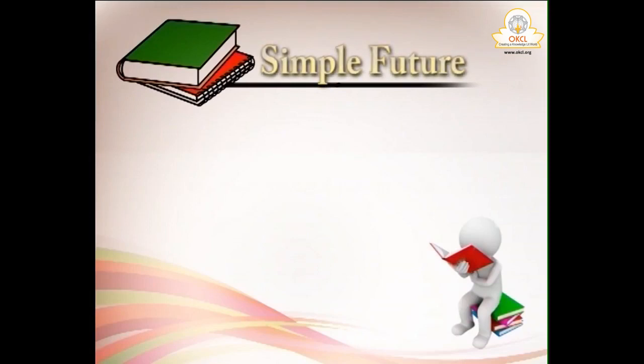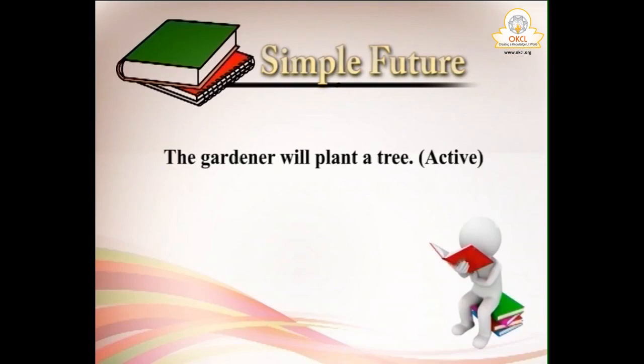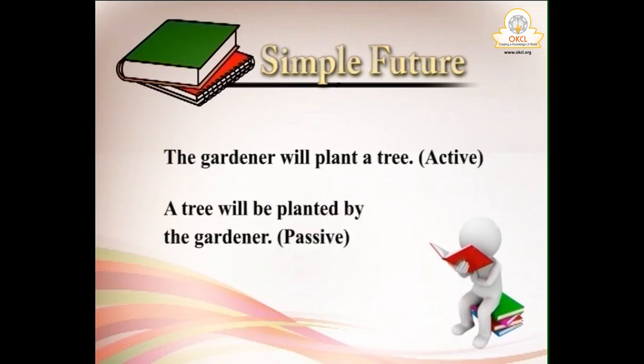And then future. See, perfect continuous I am not telling because the passive form of perfect continuous is not there. Like present perfect continuous, past perfect continuous, future perfect continuous, they have no passive form. Simple future. The gardener will plant a tree. So a tree will be planted by the gardener. And future continuous also has no passive form.